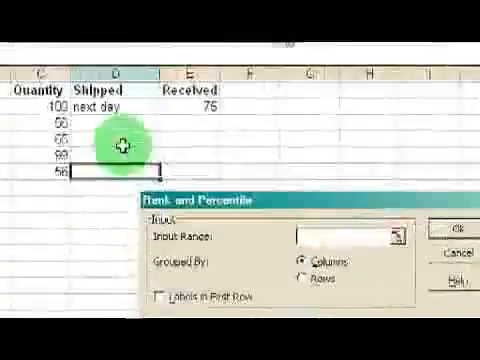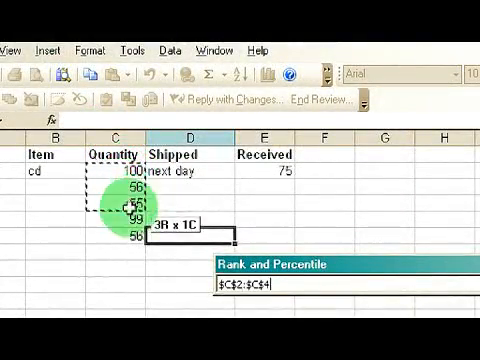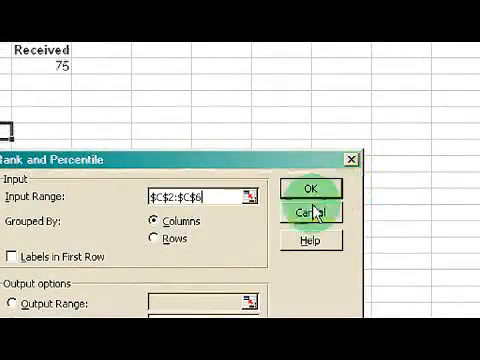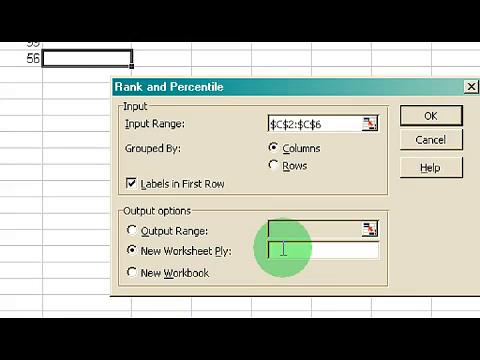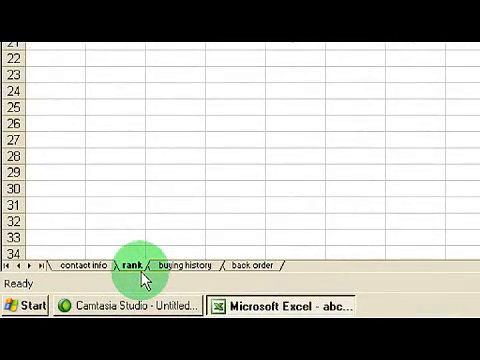Now it's going to pull up. You want to actually pick which range you want to use. Okay. And then labels in the first row. And it's going to insert a new worksheet. And then you click OK. Now if you look down here, you'll see a worksheet that's called Rank.